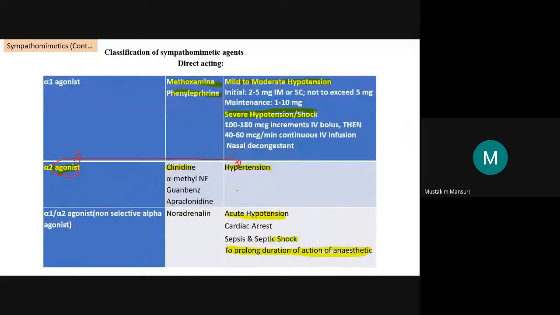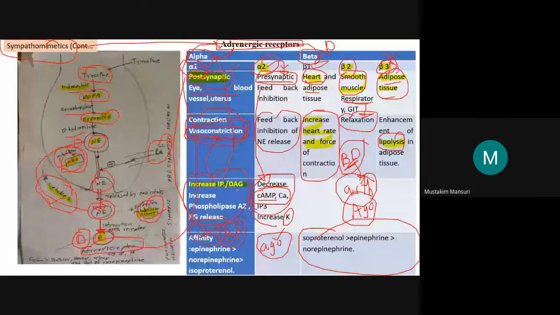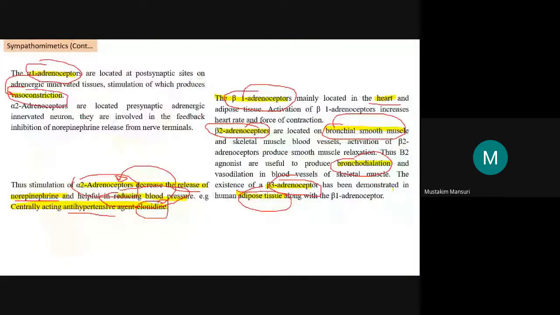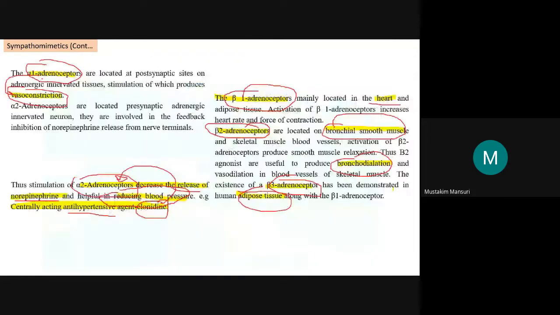Now I will briefly tell you the classification, but further you have to prepare the classification from the books. So I am discussing just a few examples over here. Alpha 1 agonist, where will it be used? Hypertension? Agonist or antagonist? Antagonist. Alpha 2 agonist. Agonist.